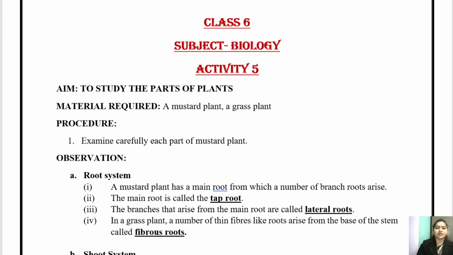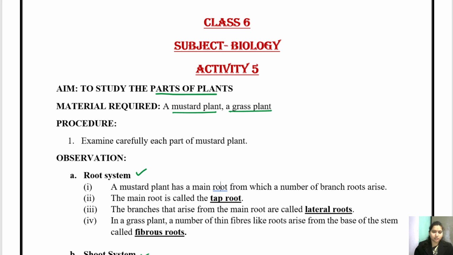So activity 5 is to study the parts of plants. So what you have to do, we are going to study the parts of plants, right? For this, we will take a mustard plant and we will also take a grass plant. In this, we are going to examine their root system and the shoot system. So procedure is, you have to do nothing. You will just pluck this mustard plant from somewhere and you will also pluck this grass from somewhere along with their roots. Okay, and we will examine each part very carefully.